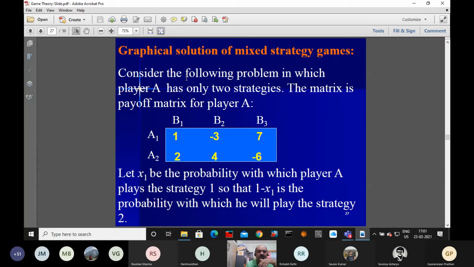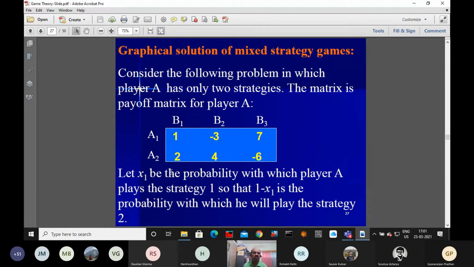As you see, there are 2 rows and 3 columns. Player A has 2 strategies, A1 and A2. Player B has 3 strategies, B1, B2, B3.